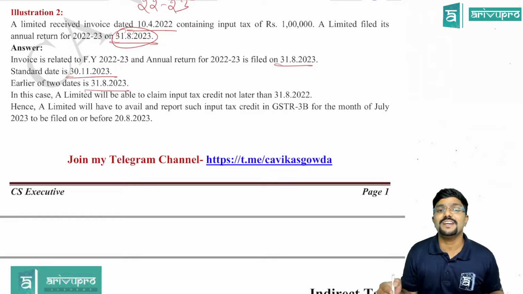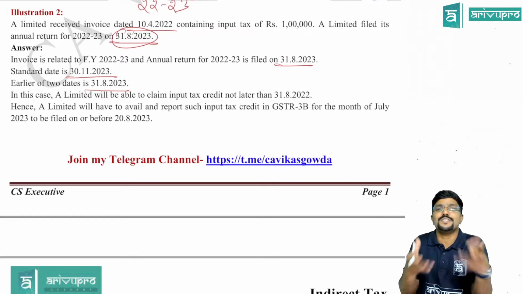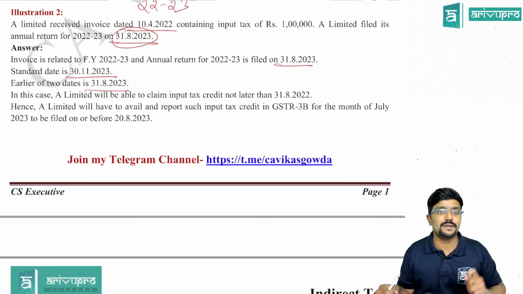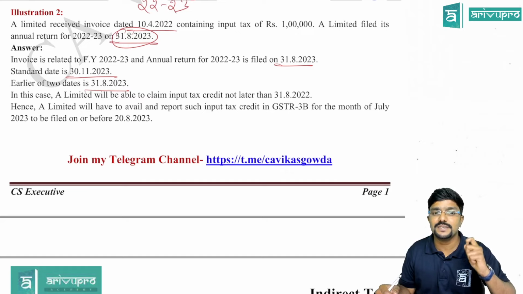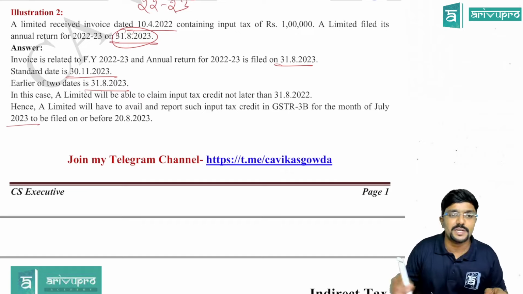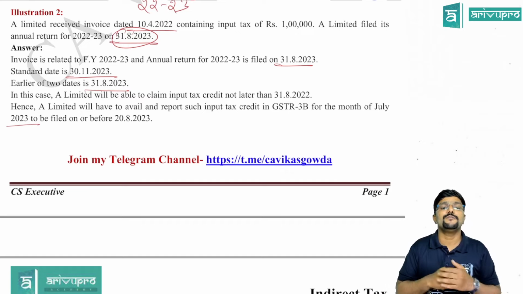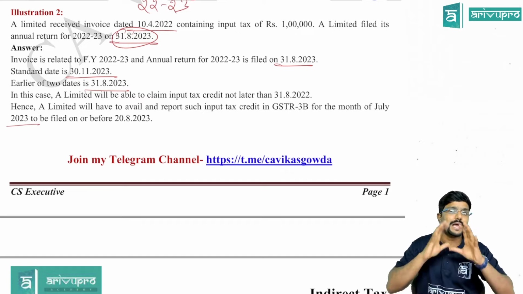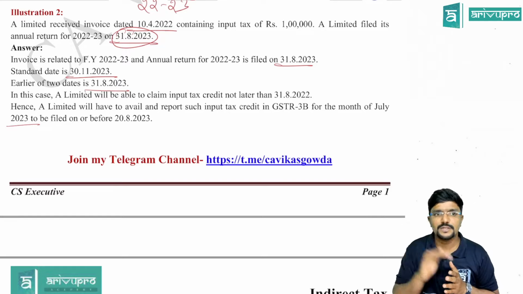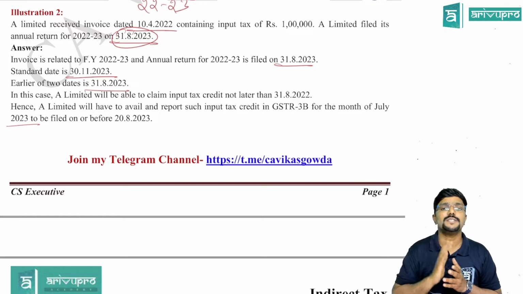But they cannot wait till 31st August because on 31st August, they will not file any return. So when can they actually claim it? Hence, A Limited will have to avail and report such input tax credit in GSTR 3B for the month of July 2023, to be filed on or before 20th August. So as per section 16 subsection 4, the deadline to claim credit for this question is 31st August.